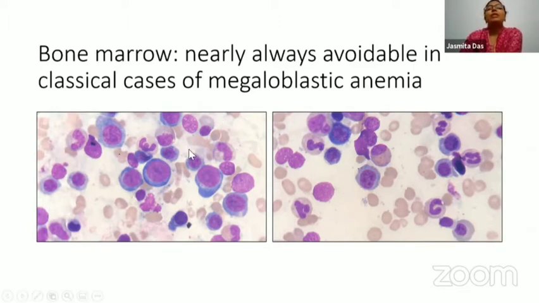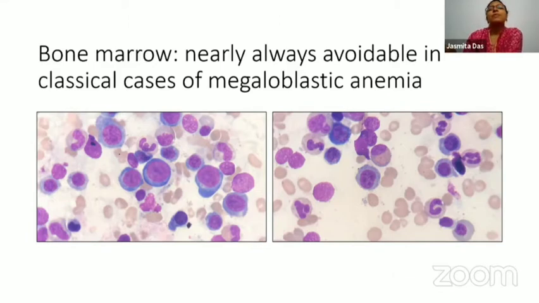So if you have the classical peripheral smear findings, it is always better to start the patient on a trial of B12 and folic acid. And frankly, these are the marrows I do not want to see in my lab, because this is an invasive investigation, and it is completely not required if you have the classical peripheral blood, the classical CBC and the peripheral smear findings. And this can easily be confirmed by either a vitamin B12 and folate trial or by the levels at the time of diagnosis.